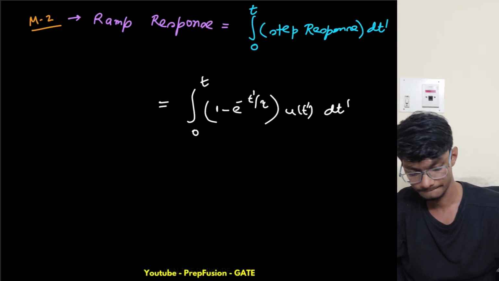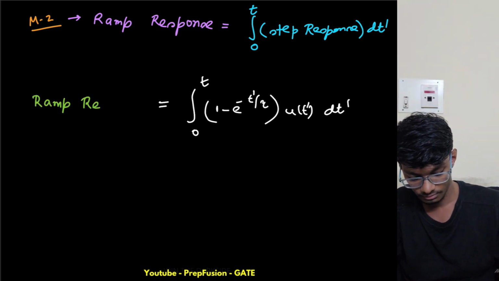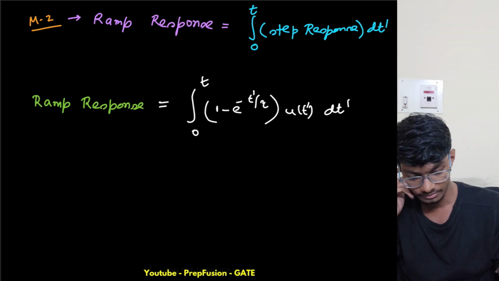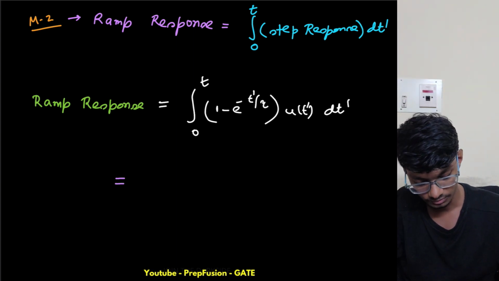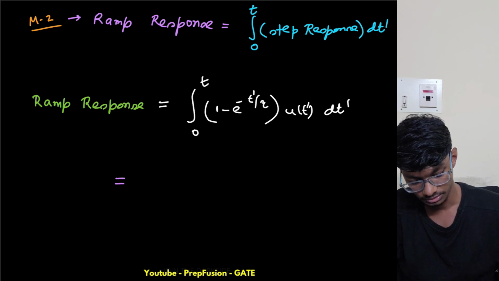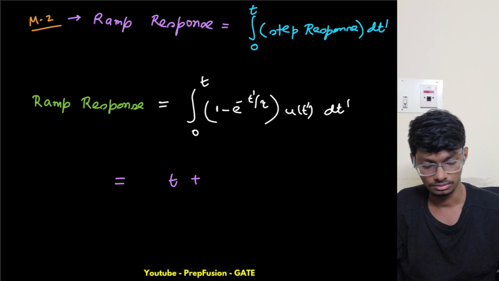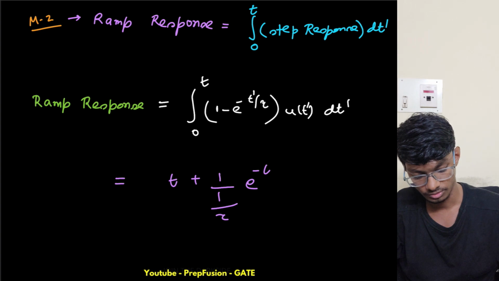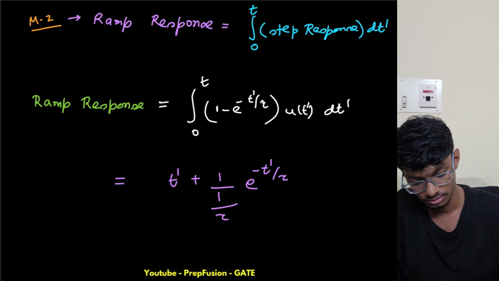And this is my ramp response. So what will I get? If I integrate this one, this is t, minus becomes plus, and 1 over 1 by tau, plus e raised to power minus t dash upon tau.